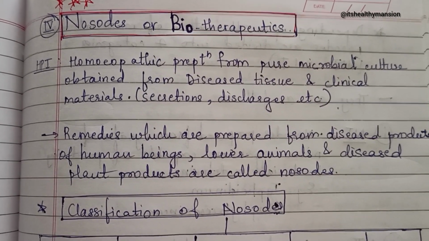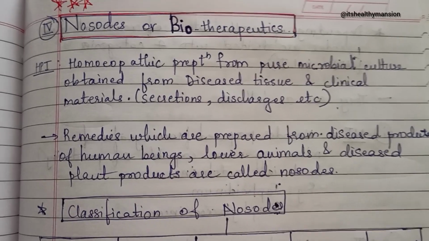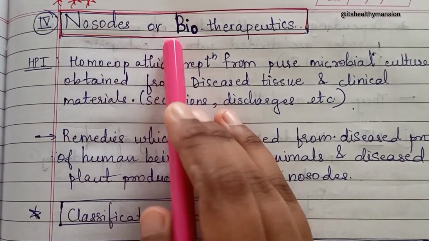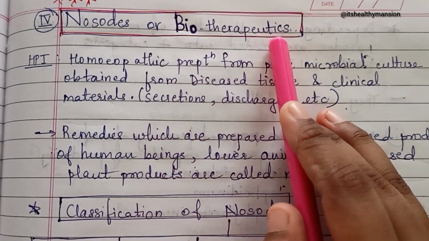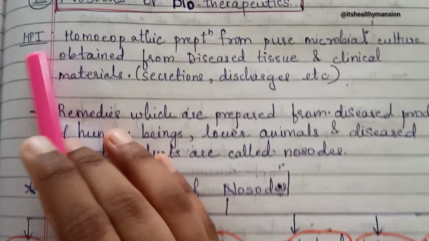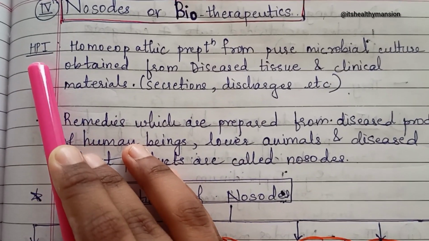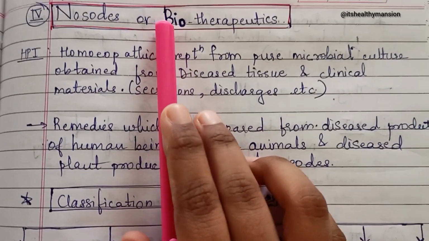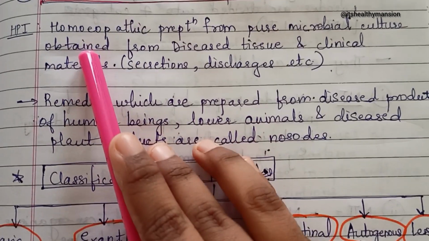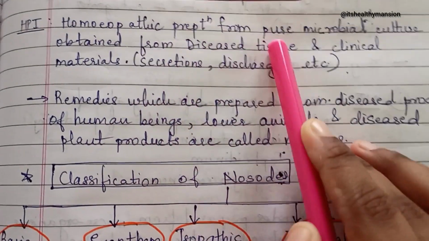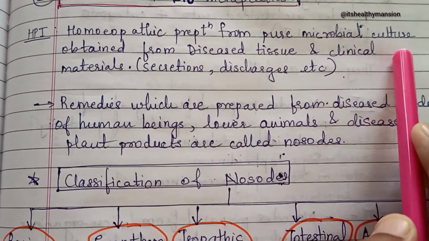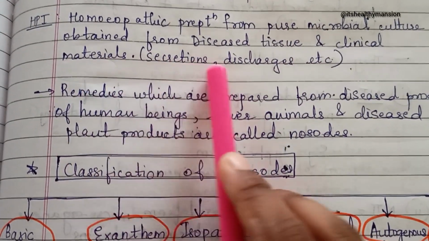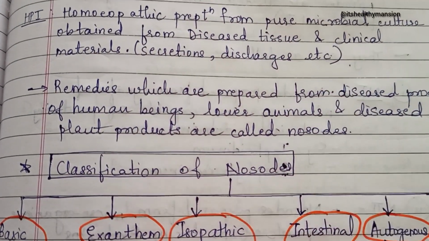So today we are going to see other parts of sources of homeopathic drugs. Now we are going to see about nosodes, which are also called biotherapeutics. So let's begin. In HPI, that is Homeopathic Pharmacopoeia of India, homeopathic drugs, that is nosodes, are defined as homeopathic preparation from pure microbial culture obtained from diseased tissues and clinical materials, example secretions, discharges, etc.